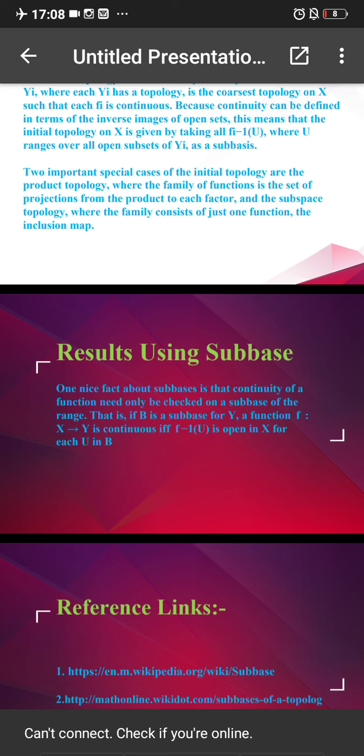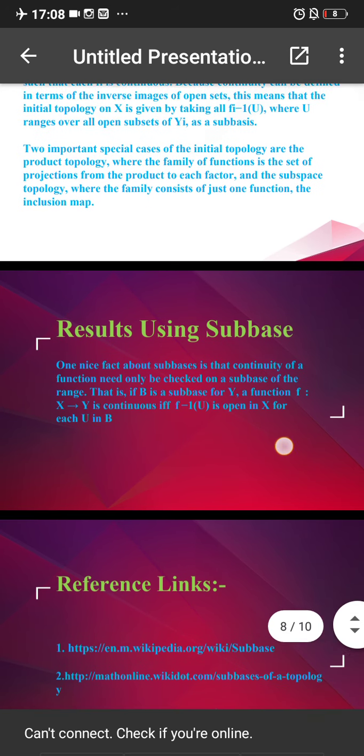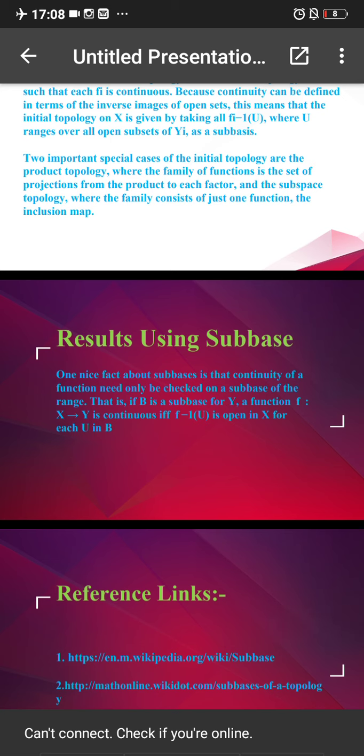What it means is that if we have to check the continuity of a function, which is a very important point, then the continuity need only be checked on a subbase of the range.